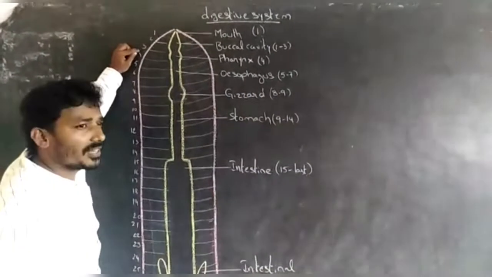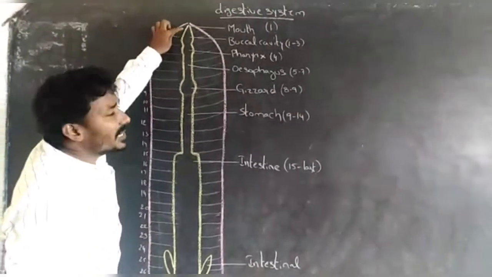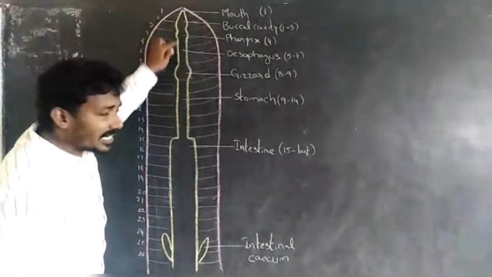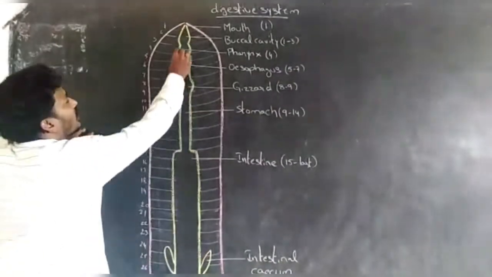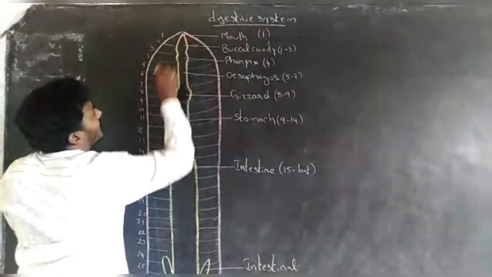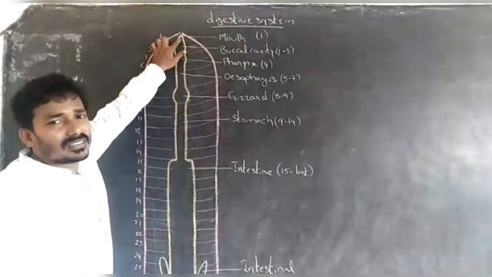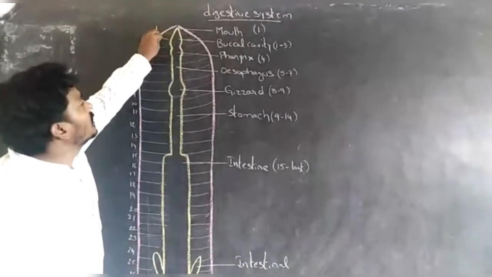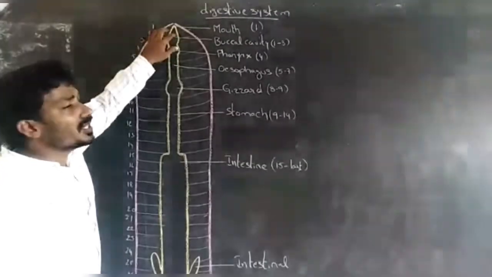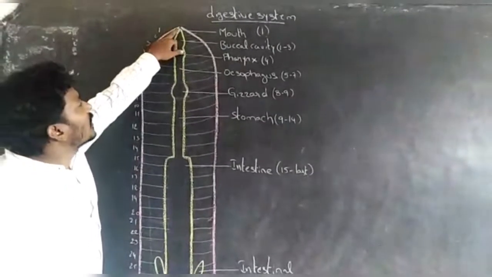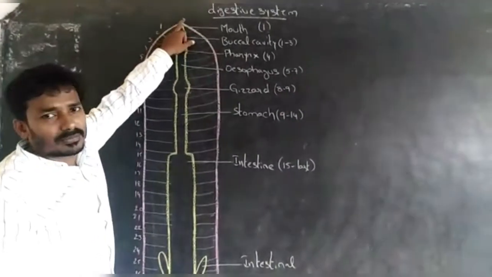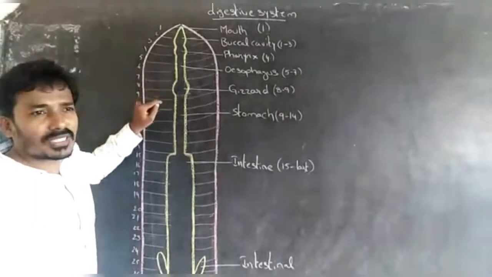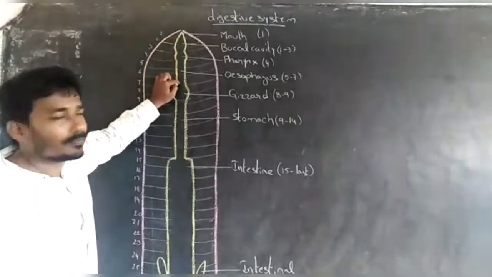Next, the digestive system of the earthworm. The alimentary canal of the earthworm is a straight tube. The mouth is present at the tip of the first segment. The mouth is covered by the prostomium and is present in the peristomium, which is the first segment of the earthworm.